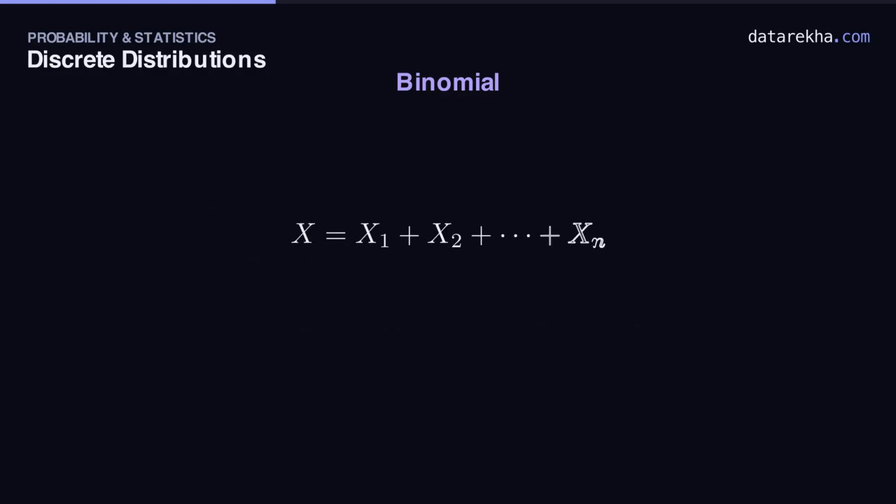Mean and variance need no algebra. Write X as a sum of n Bernoulli trials. Expectation adds, so the mean is NP. And for independent pieces, the variances add to NP times 1 minus P.